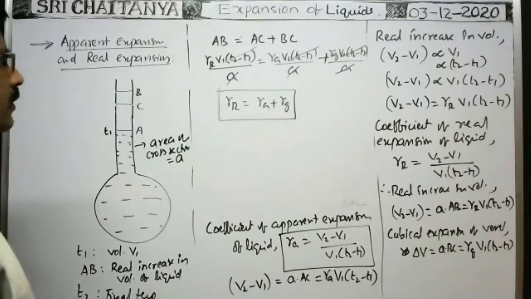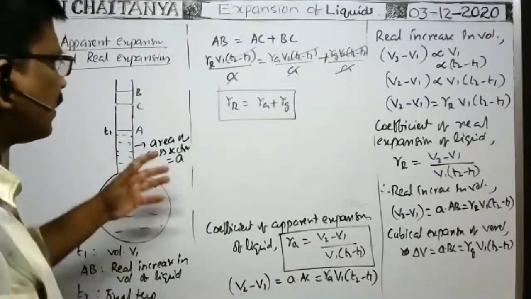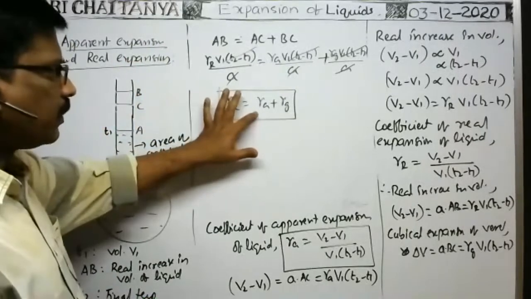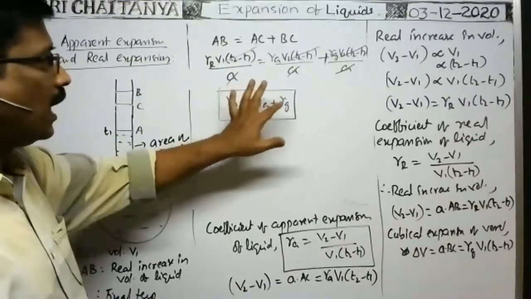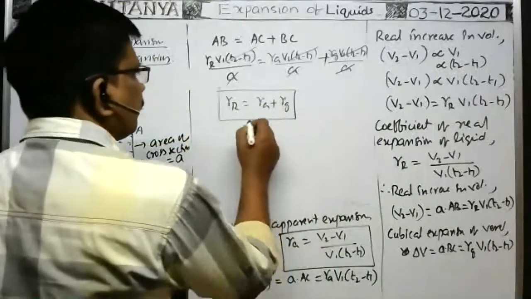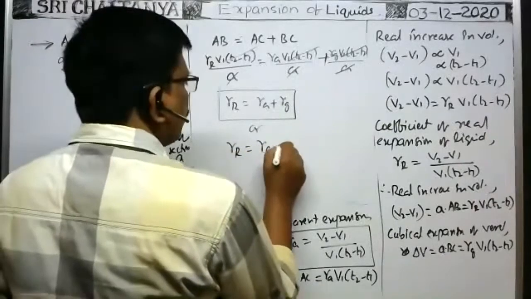So gamma R is equal to gamma apparent plus gamma Z. This is the relation among the coefficient of real expansion of the liquid, the coefficient of apparent expansion of the liquid, and the coefficient of volume expansion of the vessel. Gamma z is the coefficient of volume expansion of the vessel. This can also be written as gamma R is equal to gamma apparent plus gamma glass.